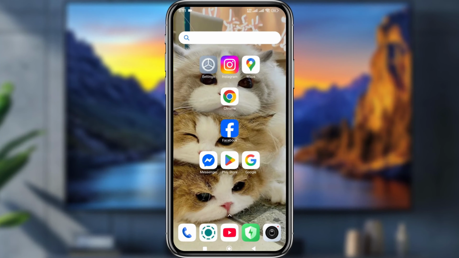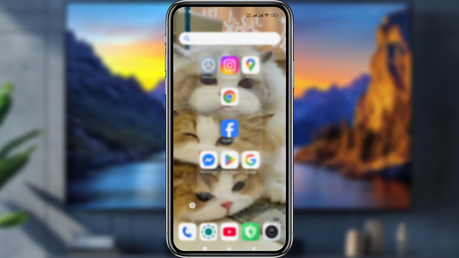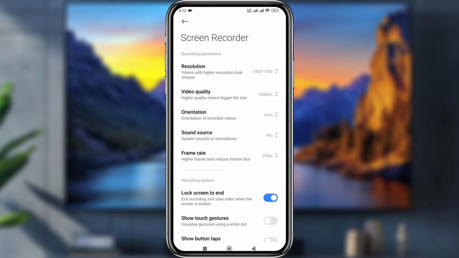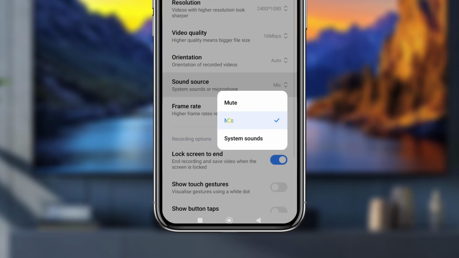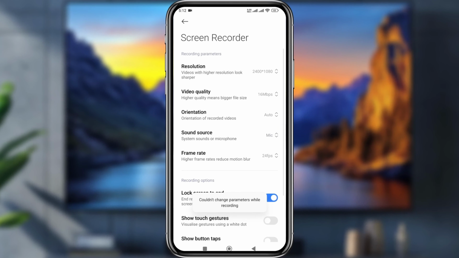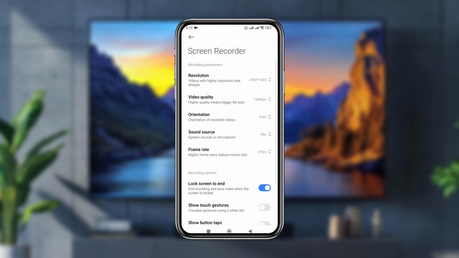The first thing to do is open up your phone's option from here, then tap and hold your screen record option. As you can see, we get an option here called settings, and in it there's an option called sound source. You can simply choose the microphone option from here. Make sure that the option called microphone is selected. So that's the simple process, guys, for how to fix the no sound problem on your screen recording video.